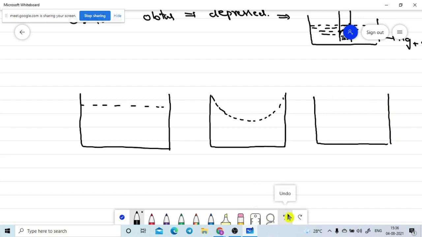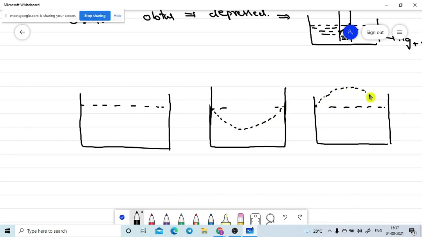Let me draw it perfectly, because all the initial levels must be at the same height. That is my aim. After this I will close this one. Now the liquid level is somewhat depressed like this, and here the liquid level is somewhat raised up like this. We are observing this shape.